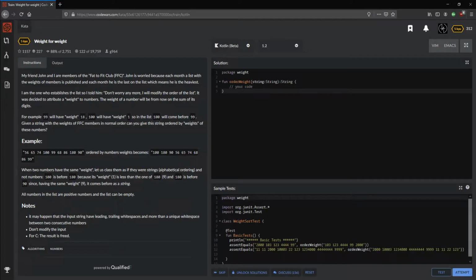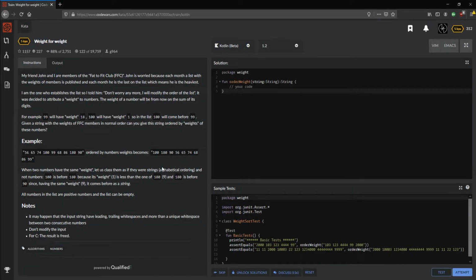Wait for a Weight. My friend John and I are members of the Fat to Fit Club. John is worried because each month a list with the weights of members is published, and each month he is the last on the list, which means he is the heaviest. I'm the one who establishes the list, so I told him, don't worry anymore, I will modify the order of the list. It was decided to attribute a weight to numbers. The weight of a number will be from now on the sum of its digits. For example, 99 will have weight 18. Yeah, of course, it's the sum of the digits. 100 will have weight 1, so in the list 100 will come before 99.